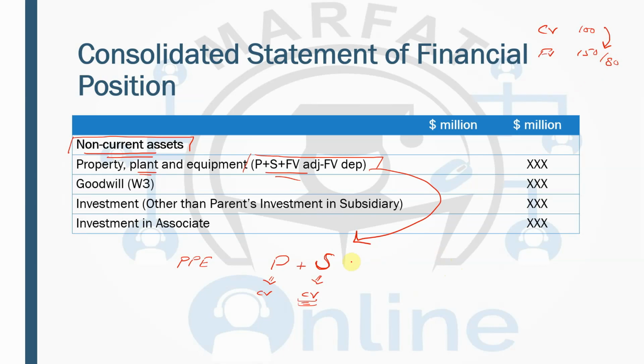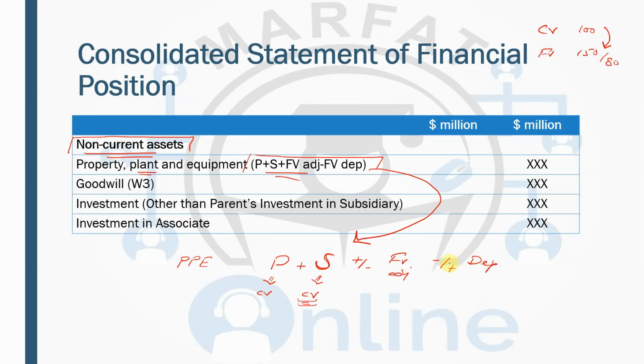So whatever, it can be upward, it can be downward. What you are going to do is take the property, plant and equipment of the parent and then the subsidiary, and then plus or minus the fair value adjustment, whether upwards or downwards. So you have to add or deduct that over here. And then there will be the impact of the depreciation, minus or plus depreciation.